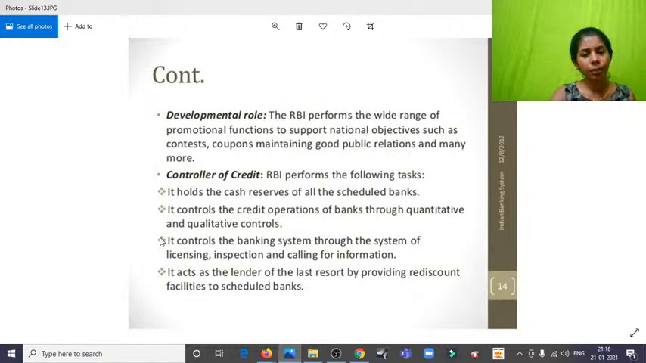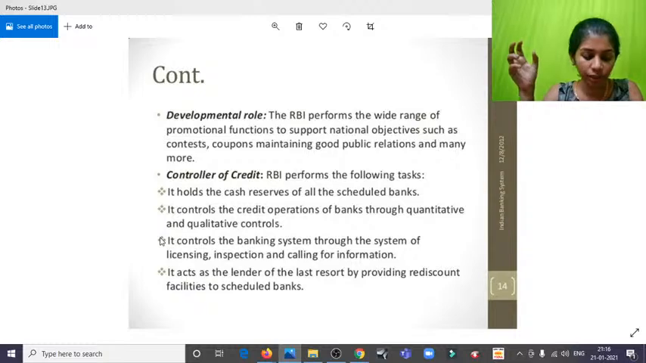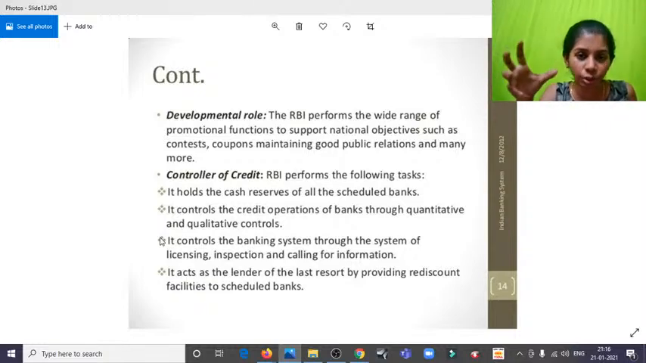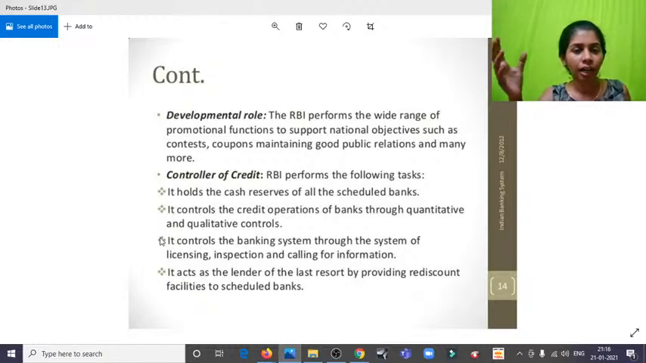And developmental role: RBI performs a wide range of promotional functions to support the national objectives, such as contests, coupons, maintaining good public relations, and many more. And controller of credit, that is, it holds cash reserves of scheduled banks. We will discuss that. There are certain criteria, tools or parameters used so that banks are told, okay, you're supposed to maintain a certain amount as liquid ratio. For example, you get 100 crores from deposits. You cannot use 100 crores for giving out loans. No, you can't do that. Probably you can use 40% of it. The reason is that all of a sudden when people come and ask for deposits back, what happens? The bank is not in a position to give back.